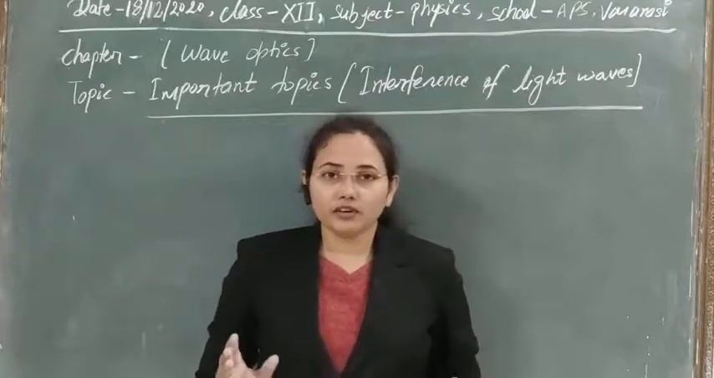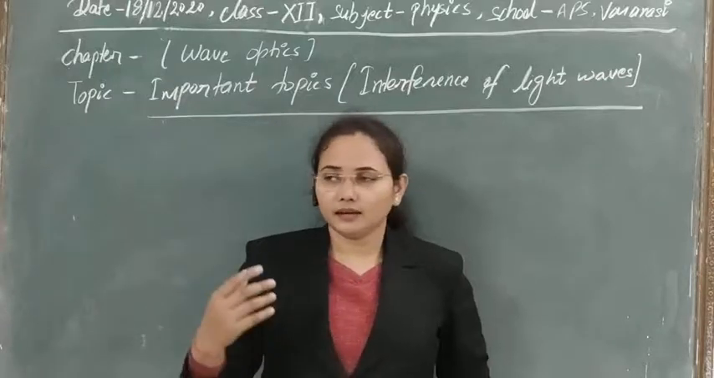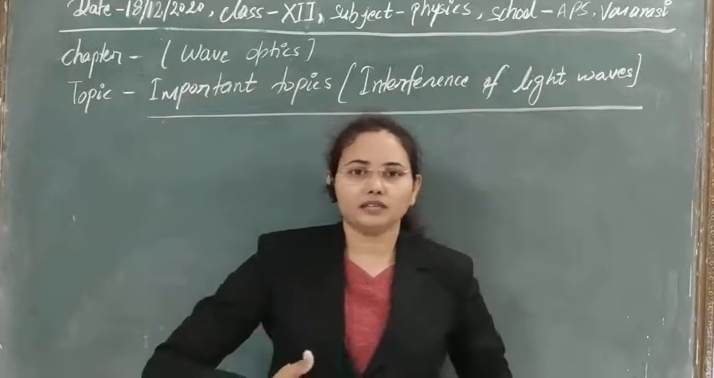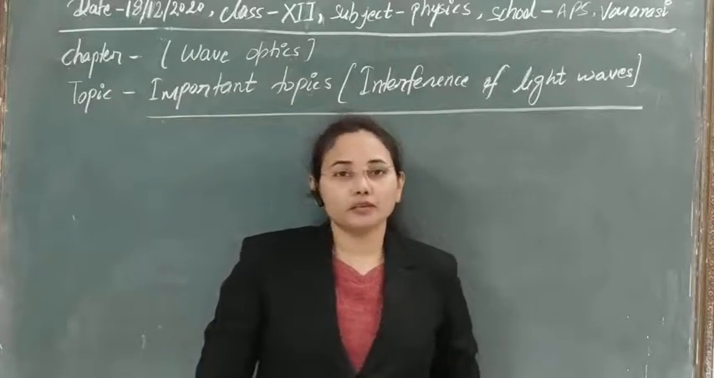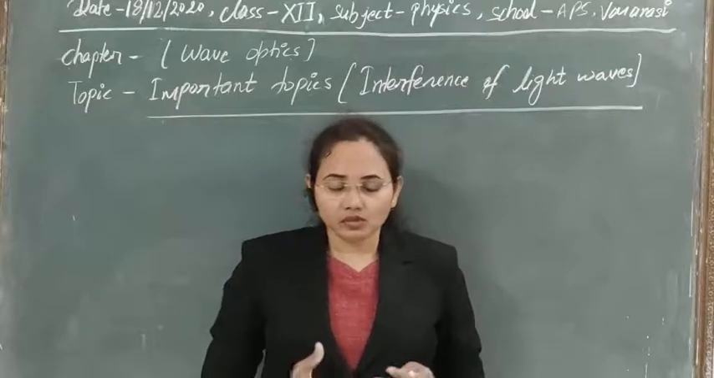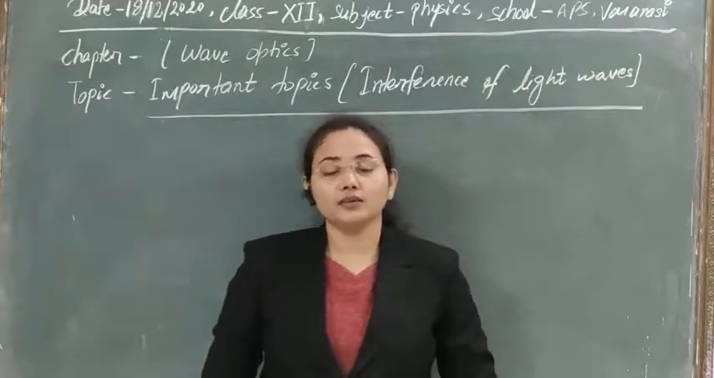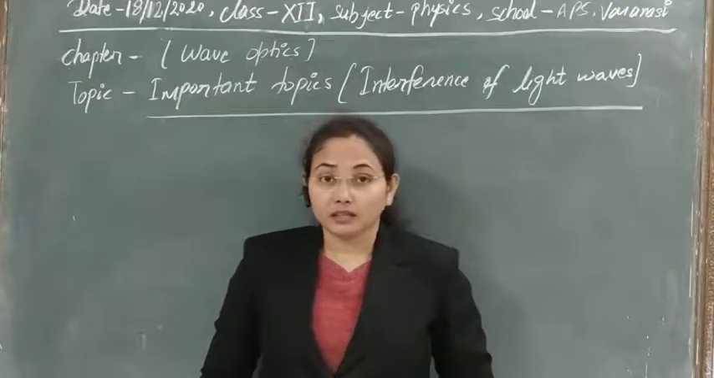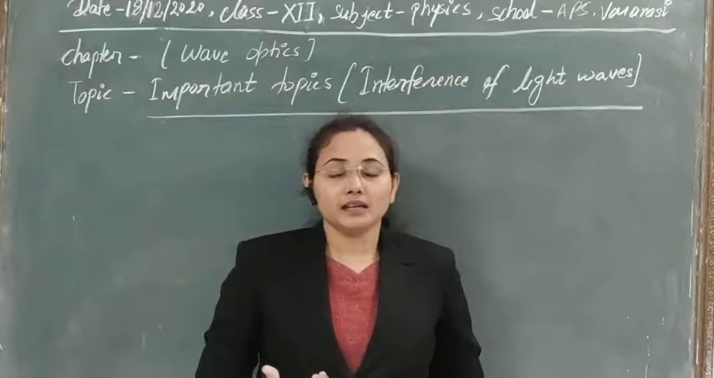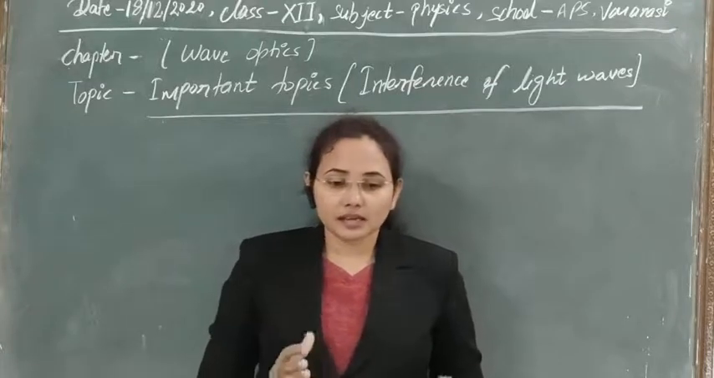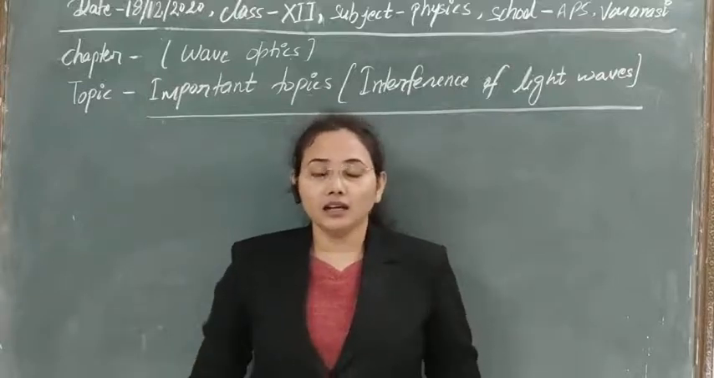So first of all, what is interference? We have discussed it already, but I just want to tell you again. Interference is nothing but the superposition of two or more light waves. If two or more light waves are superimposing over each other, then due to their superposition, the distribution of energy or intensity within the system is such that at some points we get high intensity and at some points we get low intensity.